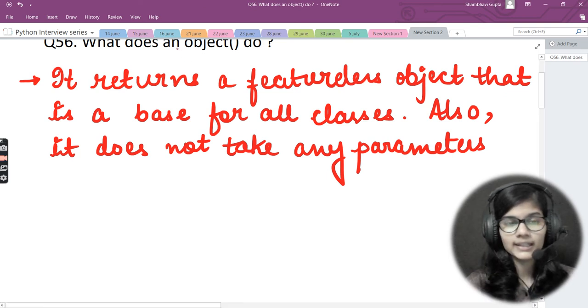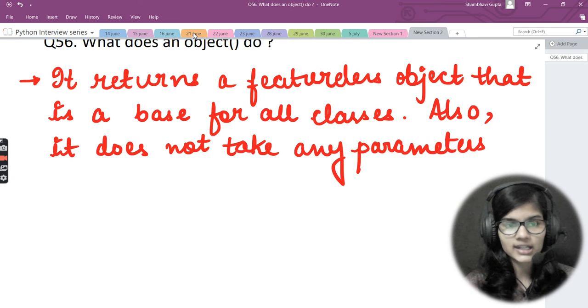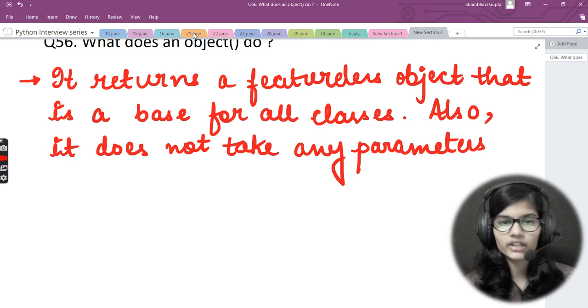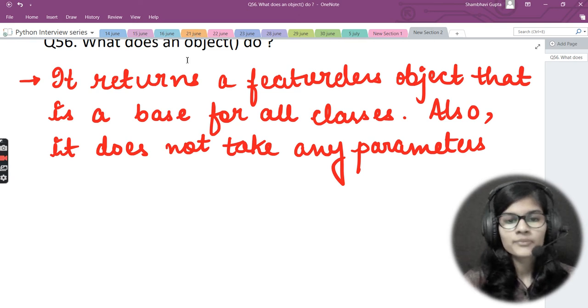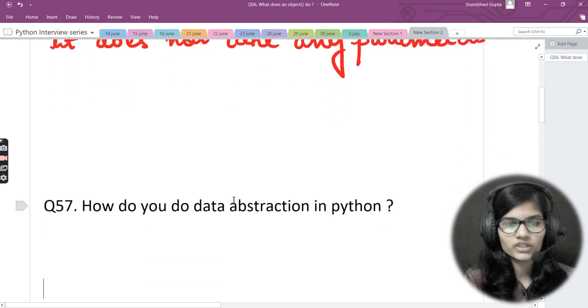Now, let's say I just make a class. Is there any value in making that class without an object? No, there isn't. Basically the object acts as a base for all the classes. If you haven't set up the base, then how can you go ahead with the other things? So objects are such a thing for the classes. Hope you got my point regarding what an object does.